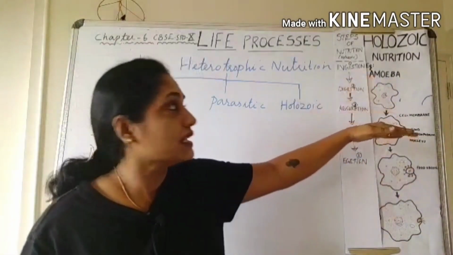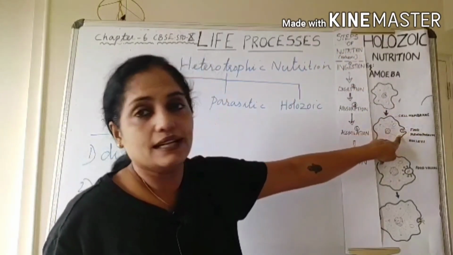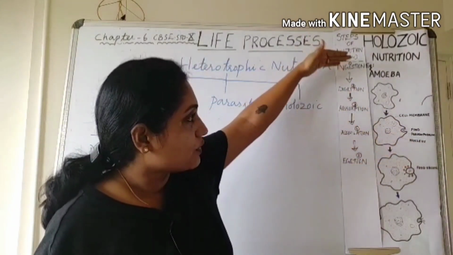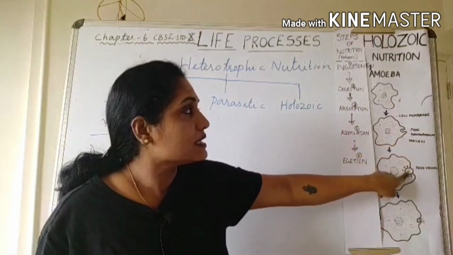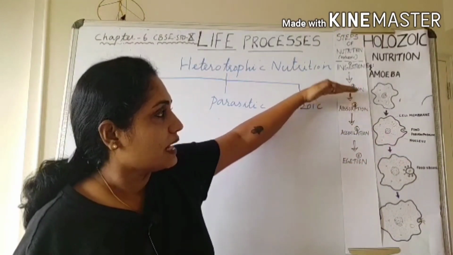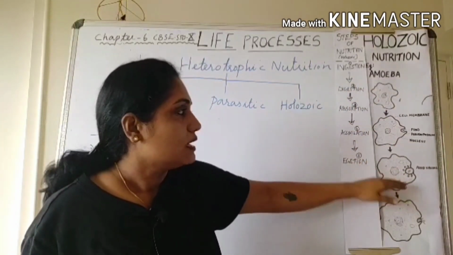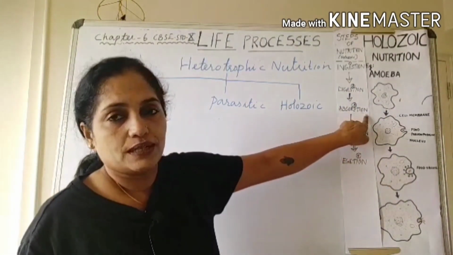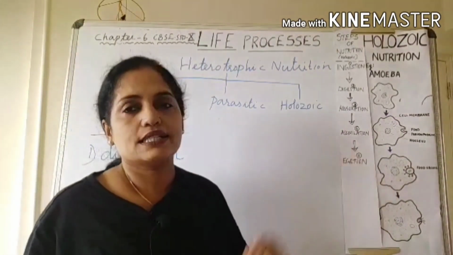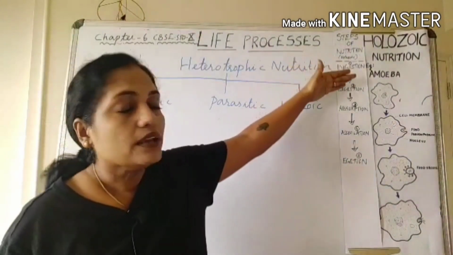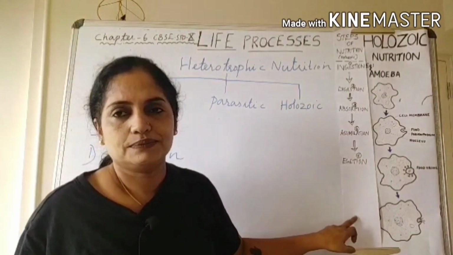Which are the different steps here? First one is ingestion. The food is ingested with the help of pseudopodium. So first step is ingestion. Then what happened to that food? Digestion is taking place inside the food vacuole. So the second step is digestion. After that, the digested food is absorbed. So next step is absorption. Then assimilation and egestion of the undigested food. So we can see 5 different steps in the process of holozoic mode of nutrition.